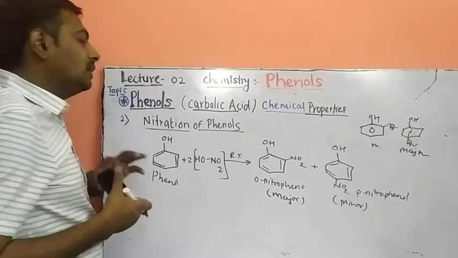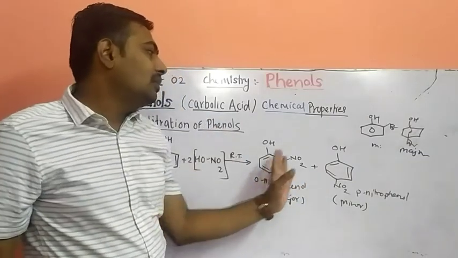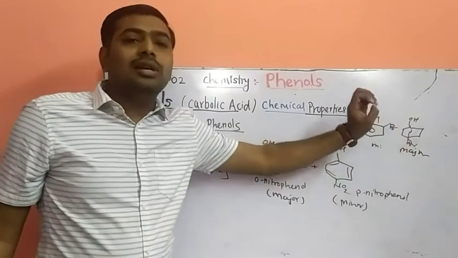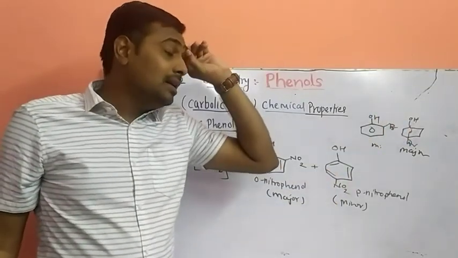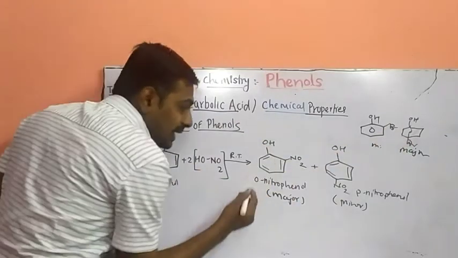So why does ortho-nitrophenol come as the major product, when in the bromination reaction para was the major product? Why para there? Because electronic and steric hindrance is there, so para is more stable. But what happens in this case?